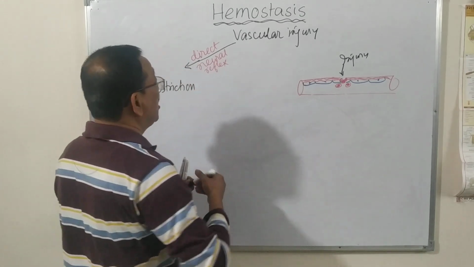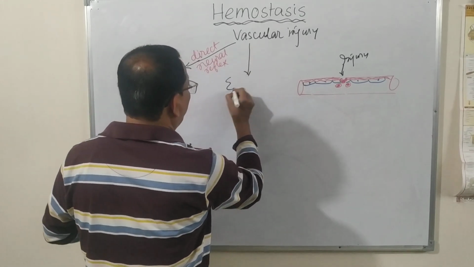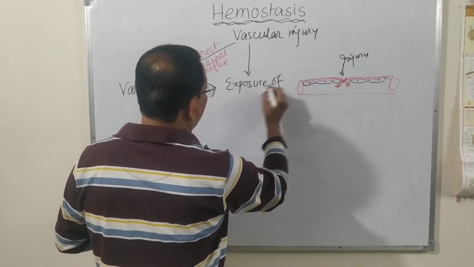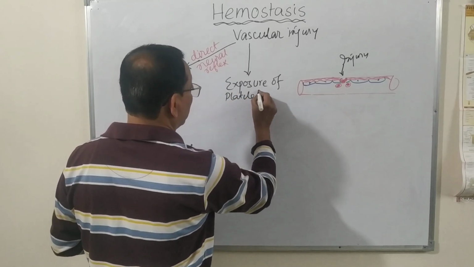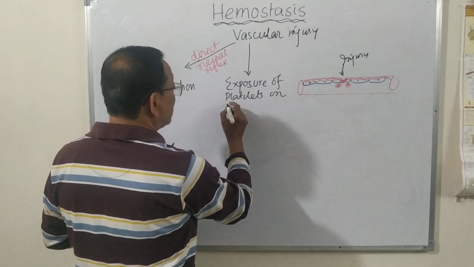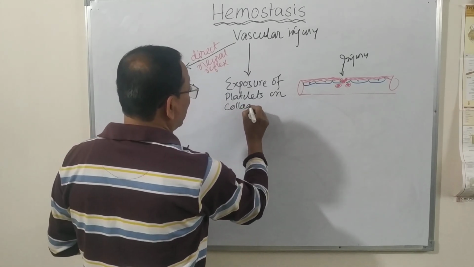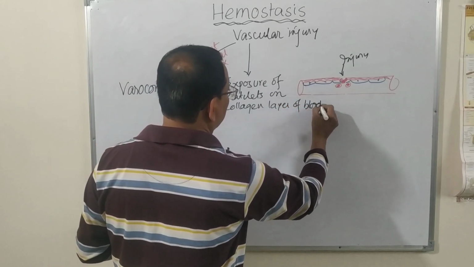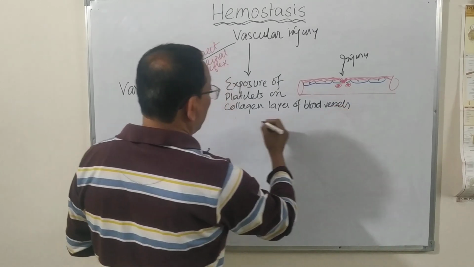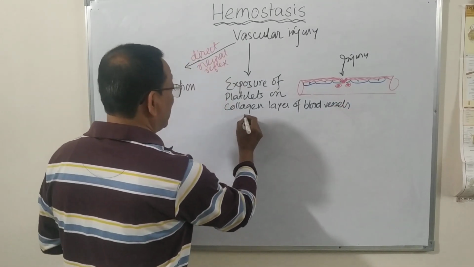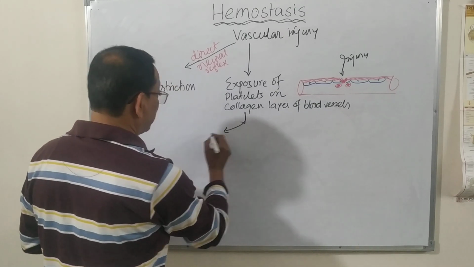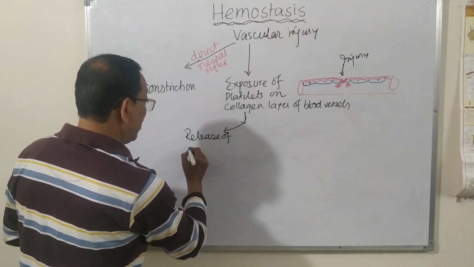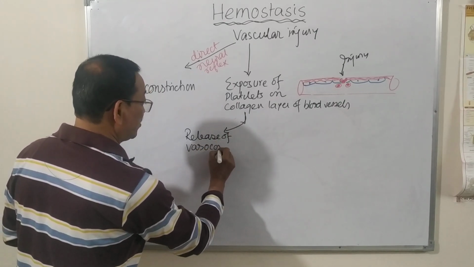So that means because of the vascular injury, there is an exposure of platelets on the collagen layer of the blood vessels, and this results in the release of some vasoconstrictor agents.